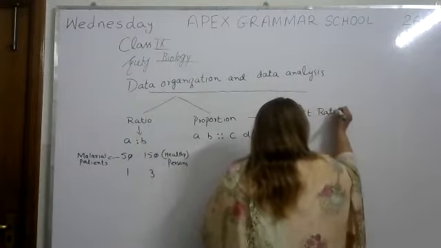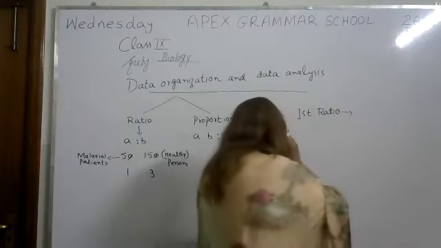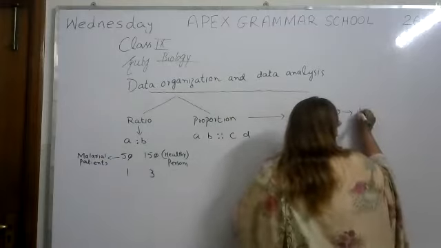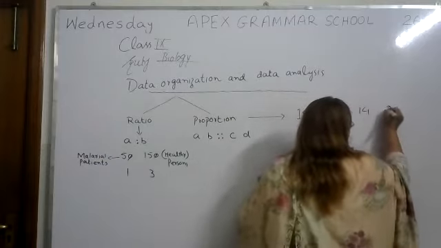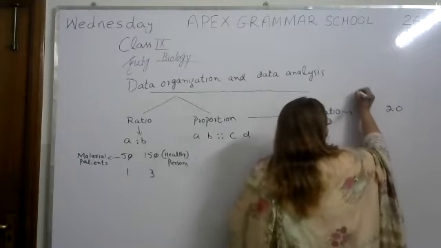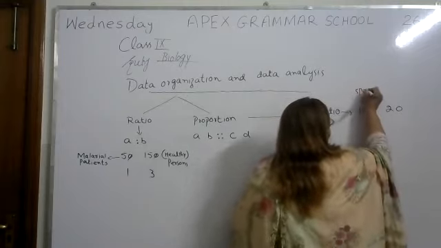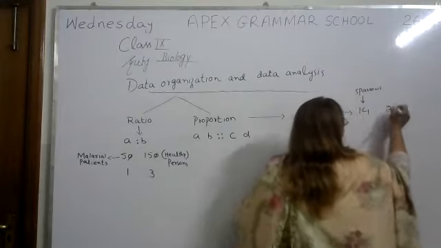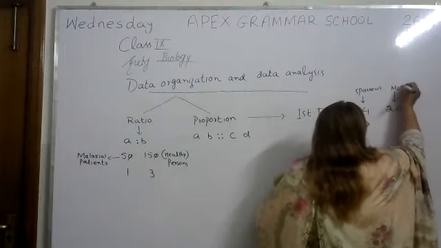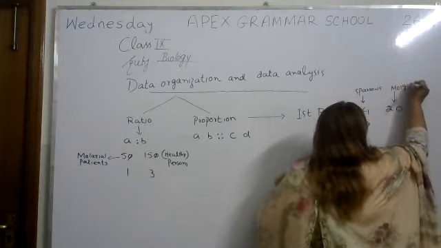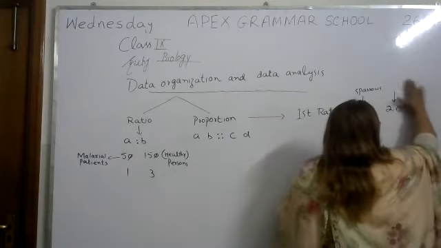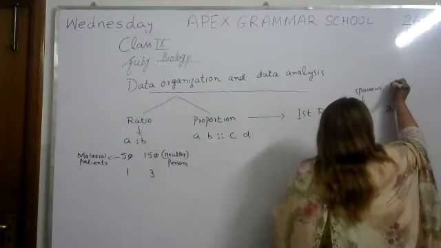First ratio which is given to us, that is 14 and 20. What is 14? 14 are sparrows and 20 are mosquitoes. Okay, so what was given? Both are sparrows.